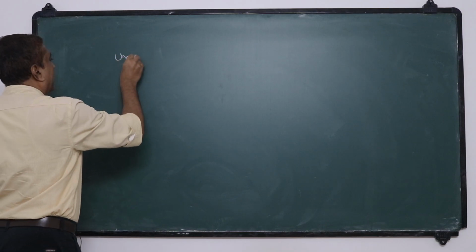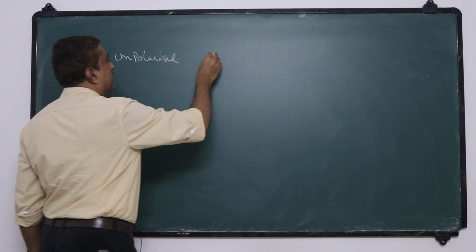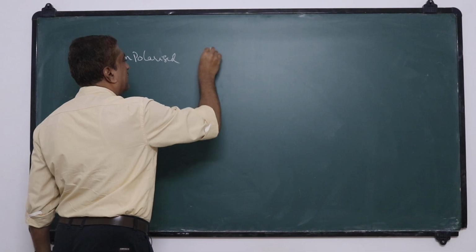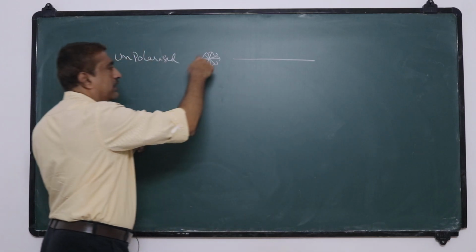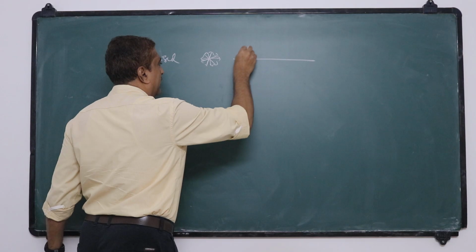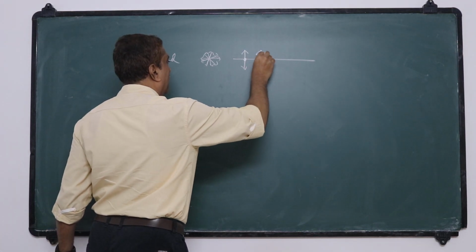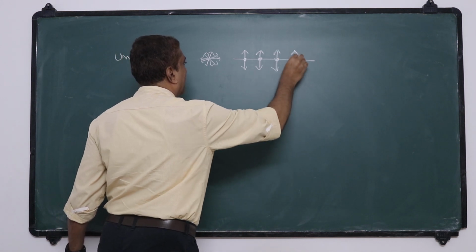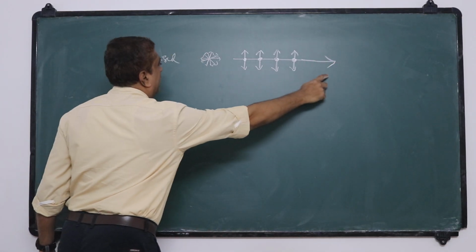So unpolarized light is represented like this, indicating all possible directions. Or, if we resolve all these components into the x-axis and y-axis, two possible directions like this, if this is the direction of propagation. So this is unpolarized light.